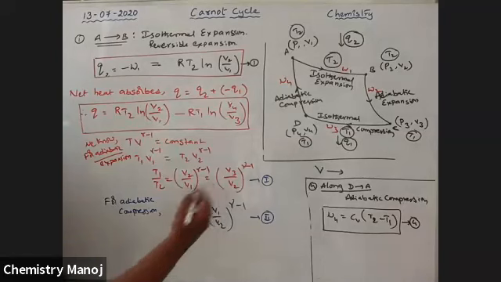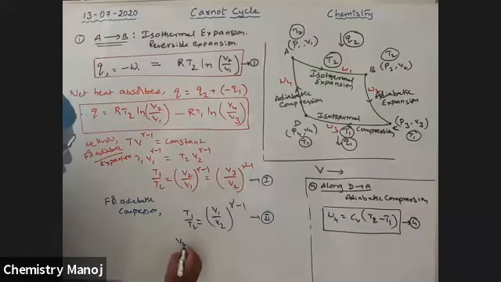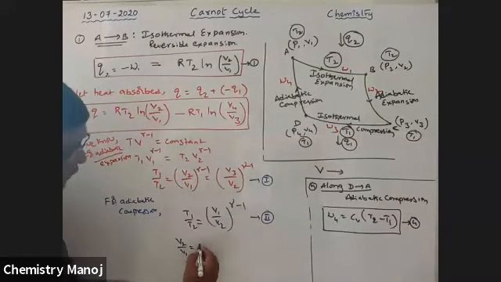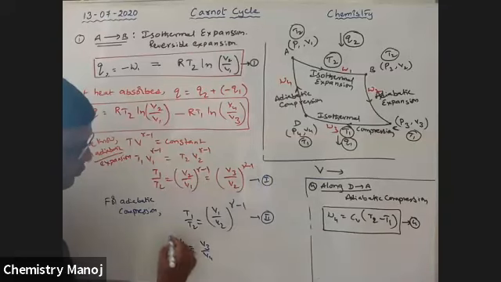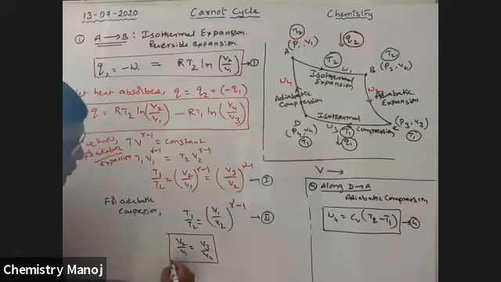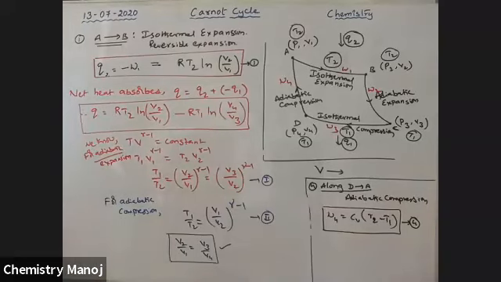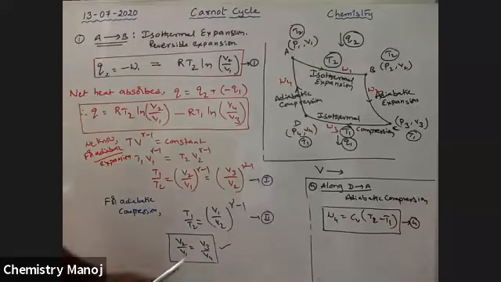Therefore, from 1 and 2, we have V2 by V1 is equal to V3 by V4. So V2 by V1 is equal to V3 by V4.